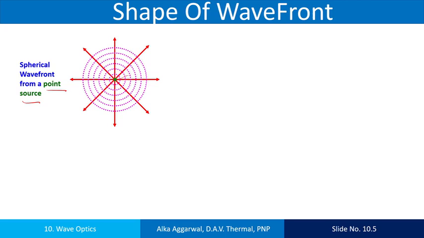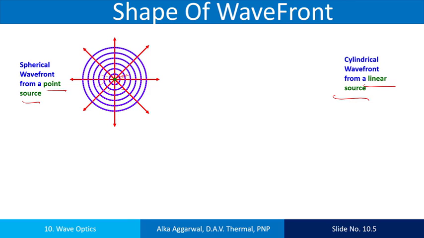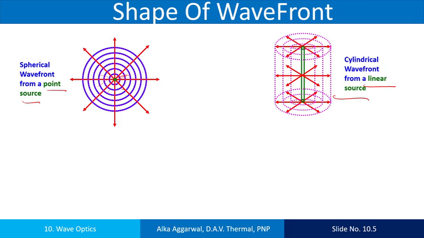All these points which are equidistant will lie on the same sphere. So the wavefront of a point source is a spherical wavefront. The cylindrical wavefront: when the source of light is linear in shape, then the wavefront is a cylindrical wavefront, because the locus of all such points which are equidistant from the linear source will be a cylinder.